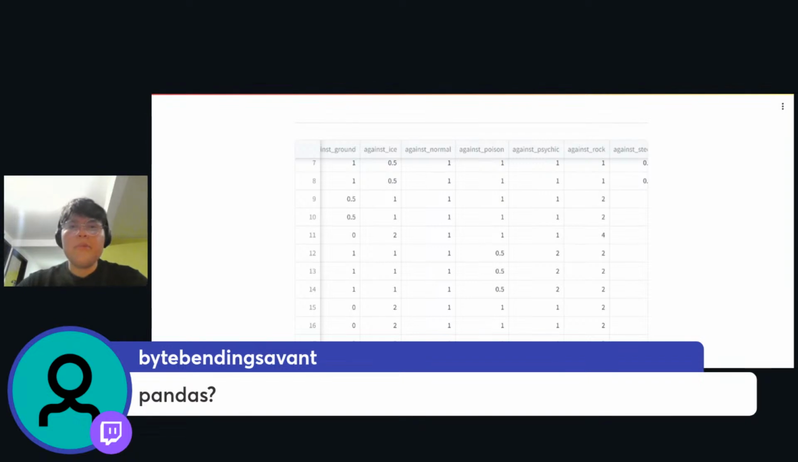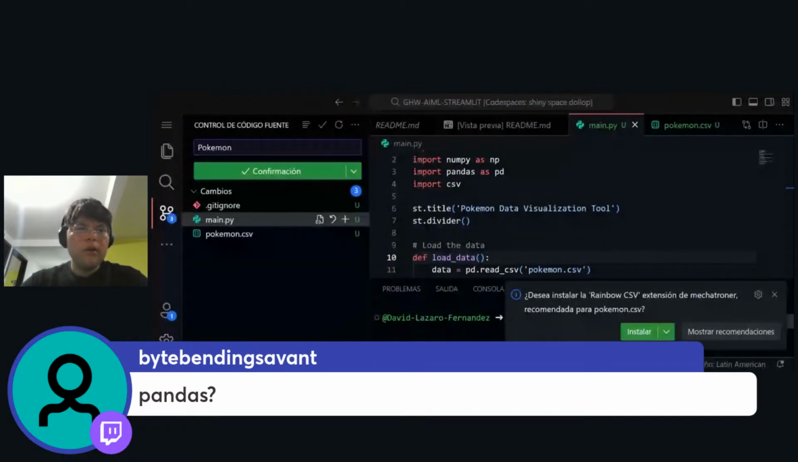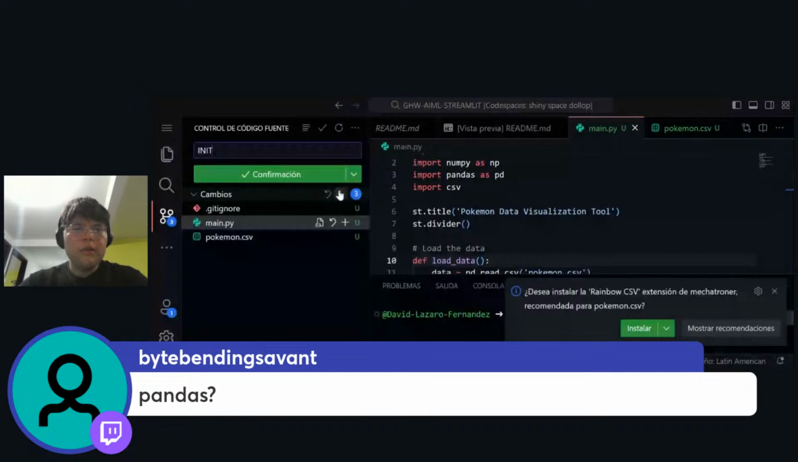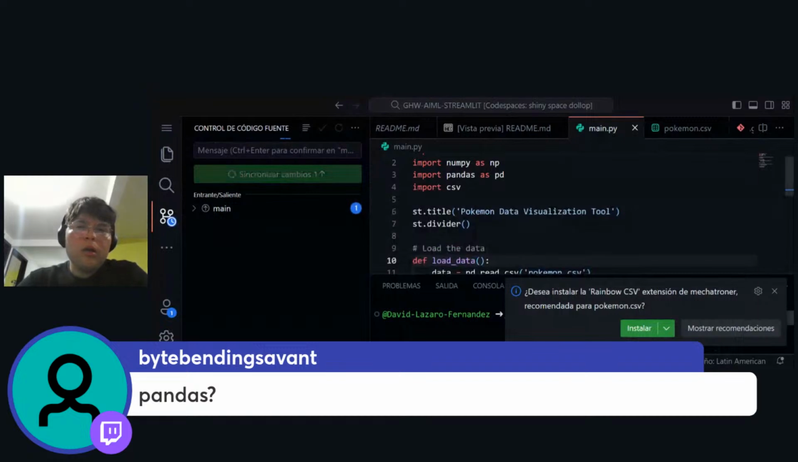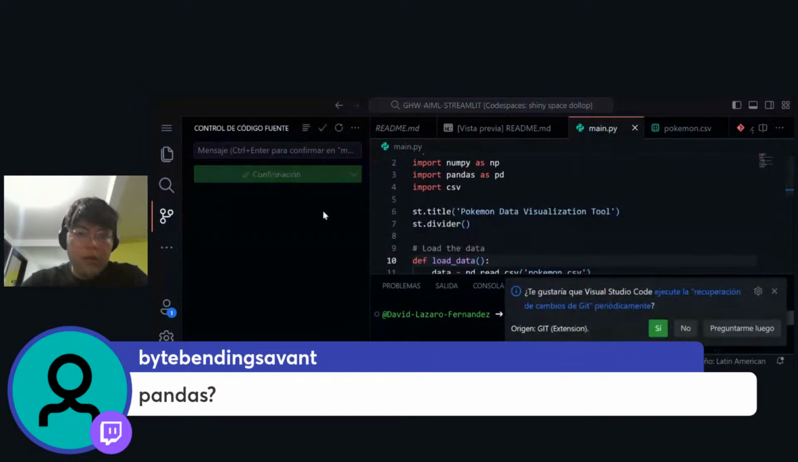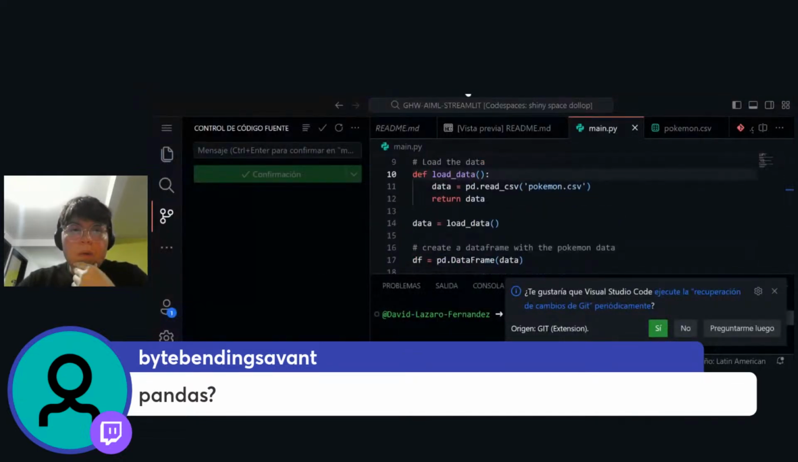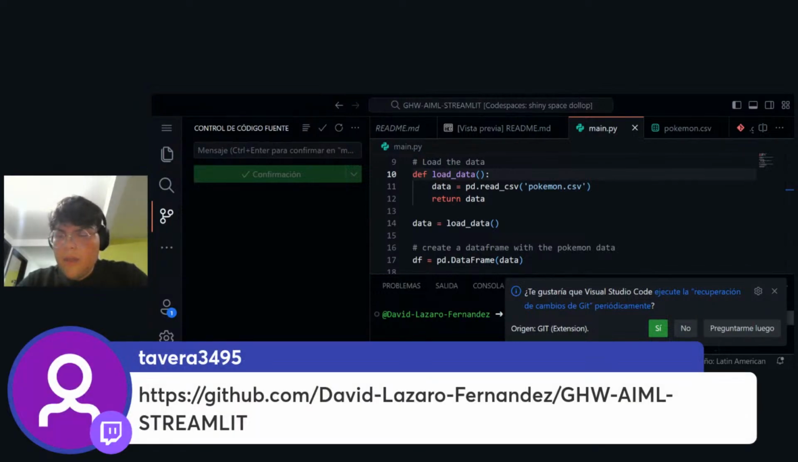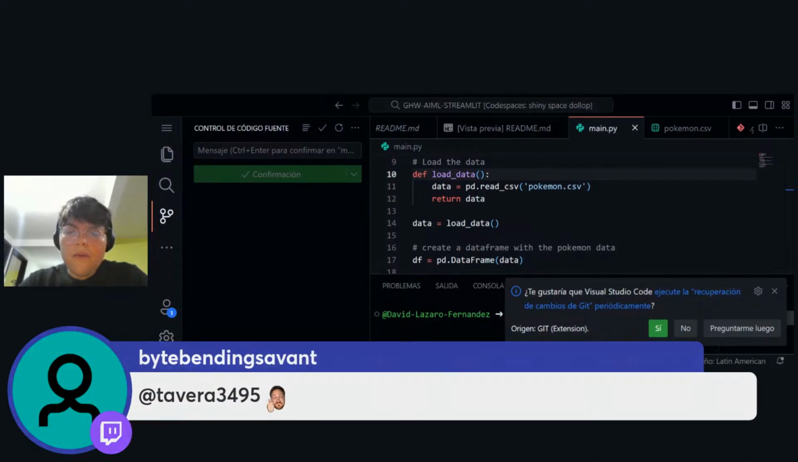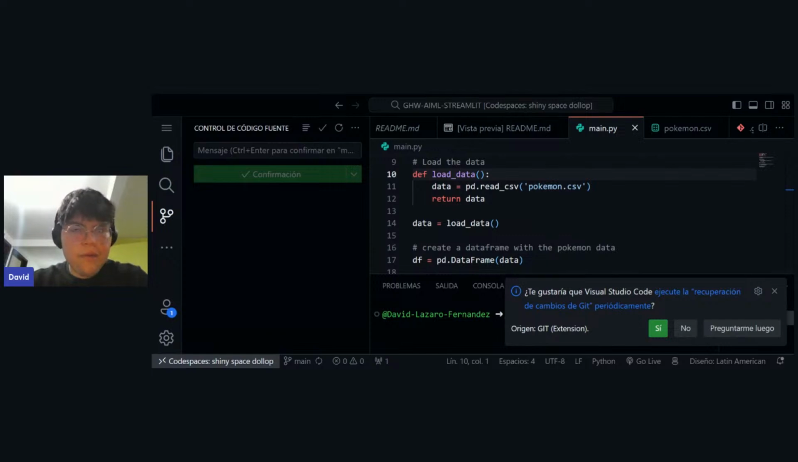Let me push that into my repo. Pokemon first init, let's call it like that. I have to finish this and push that, accept, and it looks like everything is up. Let me know if you are able now to see everything. Thank you so much, Sabira. I already pushed the changes, so let me know if you are able to see them, and if not, I'll try to do something else.